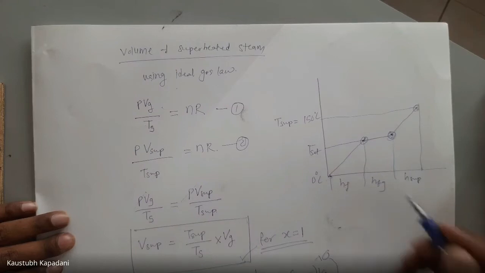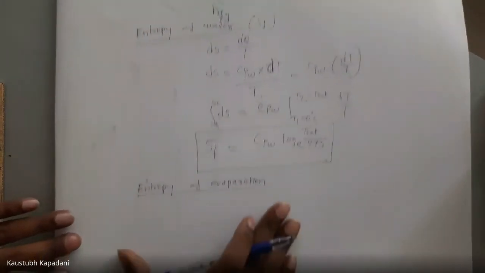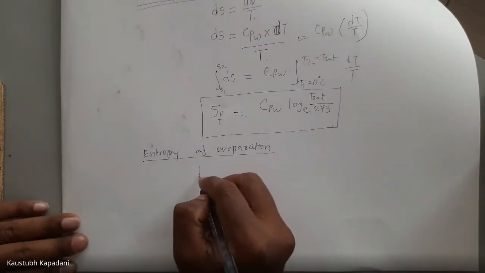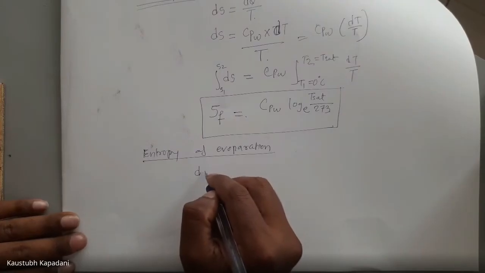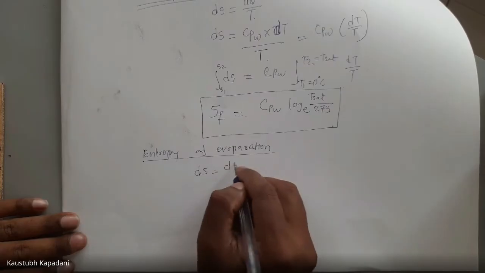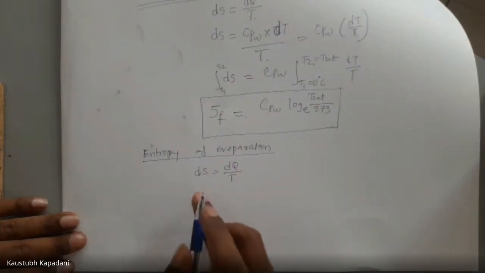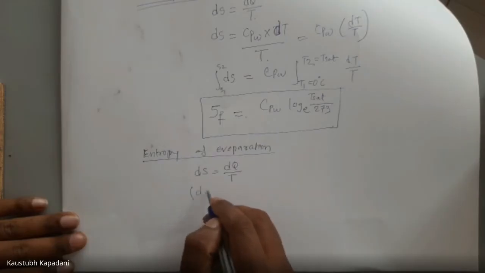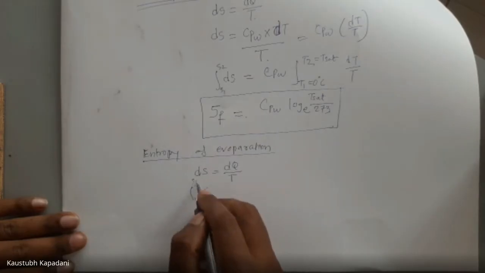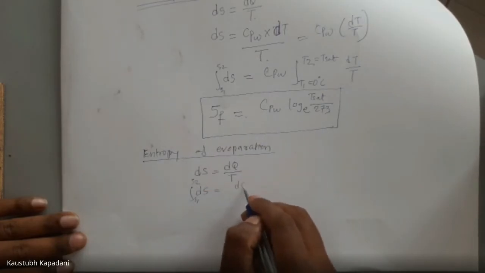We have provided hfg amount of heat, so I am going to write that here. So we have to find out entropy, that is again ds. Then use that general formula, ds is equal to dq by T. So here, if we integrate ds from S1 to S2, and if we integrate dq by T